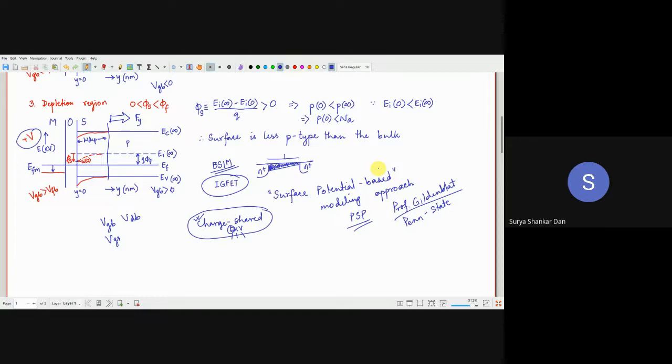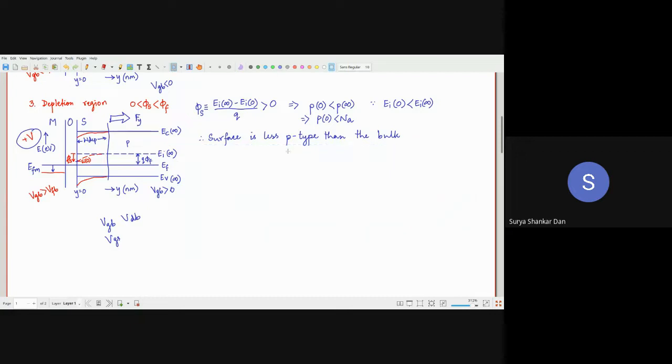If you understand the surface potential based model, nothing else is required. I am not going into the charge sharing or BSIM and all that. But BSIM I can of course teach you, because it will take only 15 minutes. In case you forget everything, at least as a circuit designer, you should remember the BSIM approach. That is the reason why you may not find many of these details in most of the textbooks in general. But I am training you at the level of Berkeley or Swiss Federal or MIT.